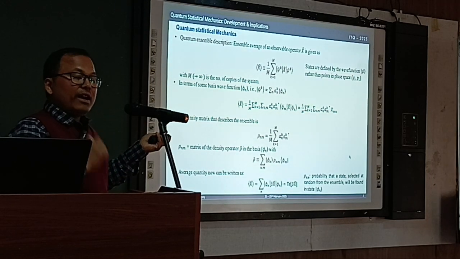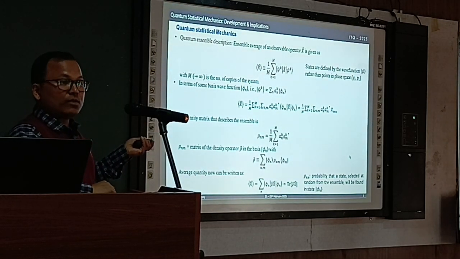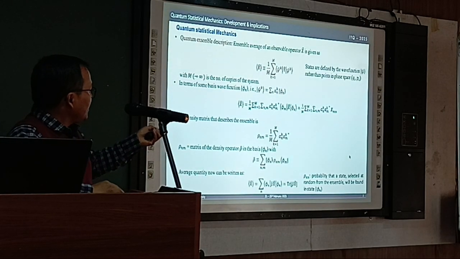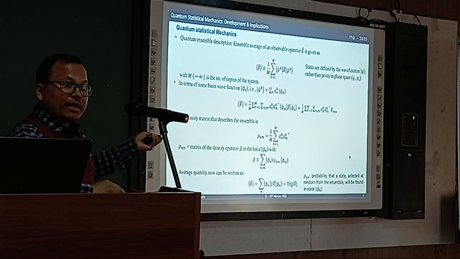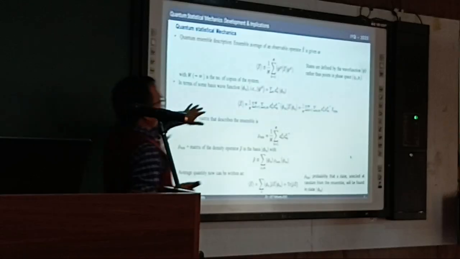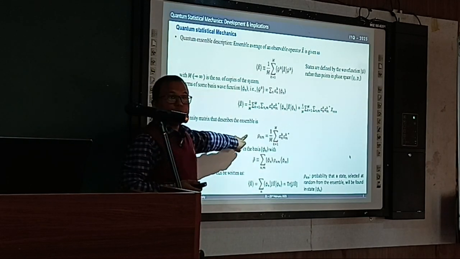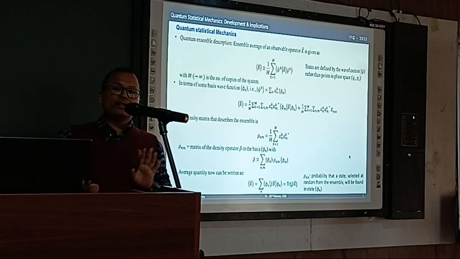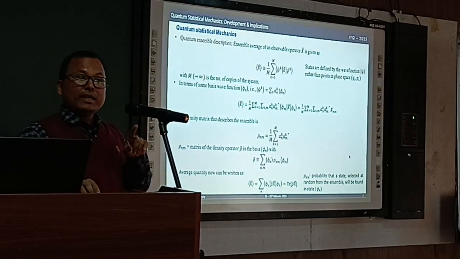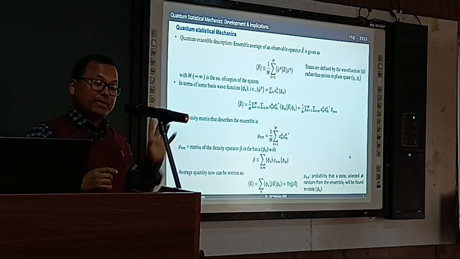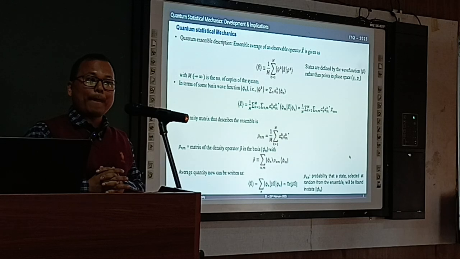Now, having defined a wave function, we can always choose some basis to work with, and if we write something like this and put it back here, the expression for the expectation value of some parameter looks like this. This line may not be so important, but I would like to highlight this one. This is called the density matrix that describes the ensemble, meaning this is giving the probability that we talked about earlier in the classical case.